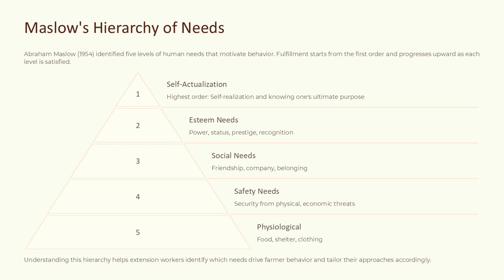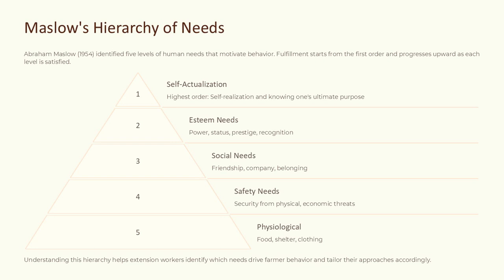Maslow's hierarchy of needs. Abraham Maslow, 1954, identified 5 levels of human needs that motivate behavior. Fulfillment starts from the first order and progresses upward as each level is satisfied. 1. Self-actualization: highest order, self-realization and knowing one's ultimate purpose.